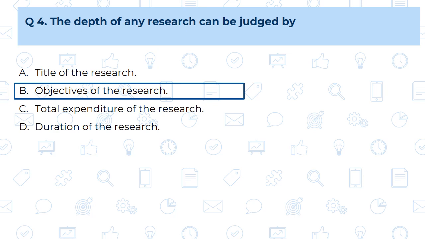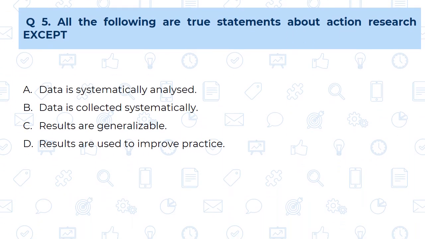objectives of the research. Question number 5. All the following are true statements about the action research except, means from these four statements which is not true for the action research, that we are going to find out.